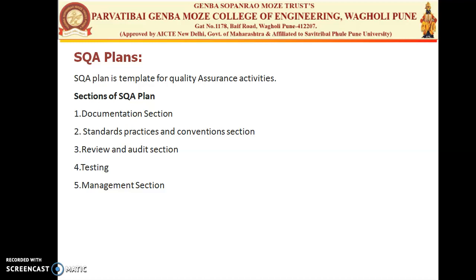So the standard and practices convention section describes the standard list and the list of practices used in the development process. That is nothing but your coding standard, that is, which programming language is used in the development phase. Then the documentation standard, that consists of some rules, protocols, or the requirement specification, and the guidelines. Third is the review guideline.